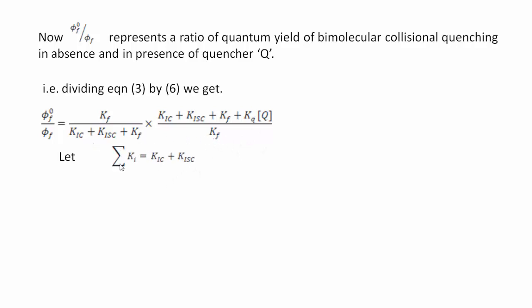Now, KIC and KISC are the rate constants for non-radiative processes.